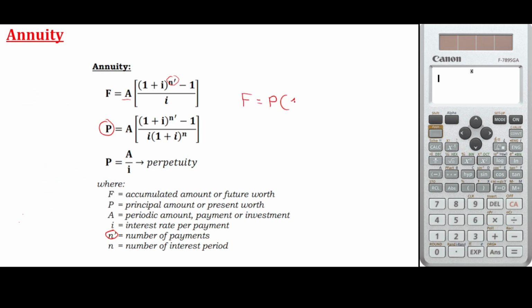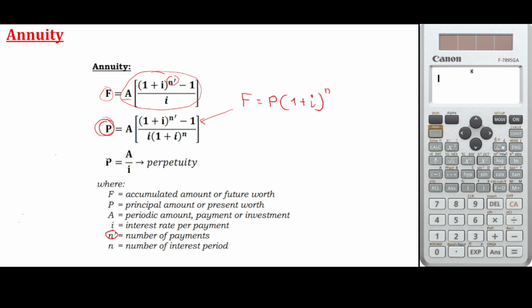P is equal to F over 1 plus i raised to n. If you rewrite this, just substitute F here, so you have the annuity A times 1 plus i raised to n prime minus 1 all over i. You are going to arrive at this formula.